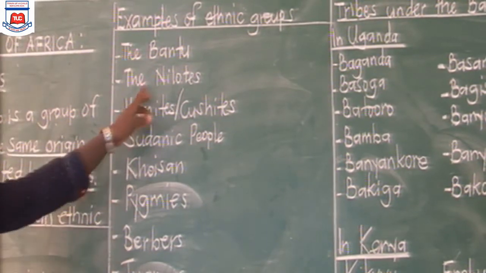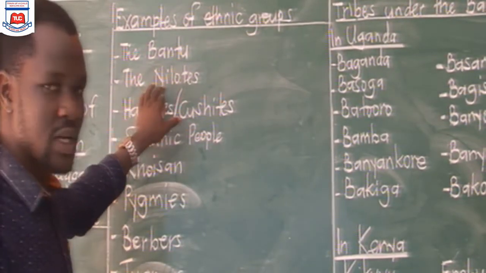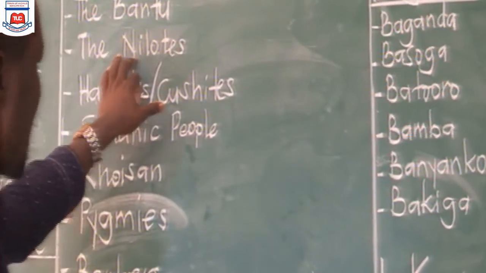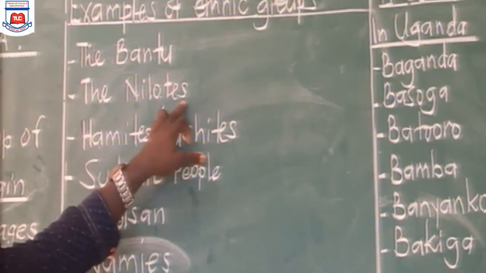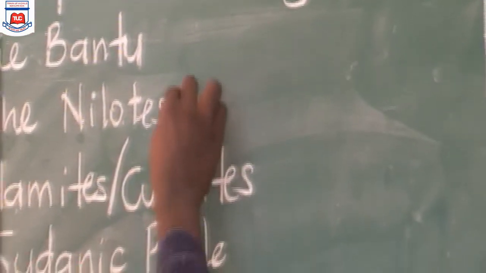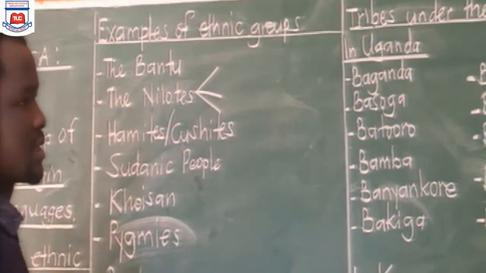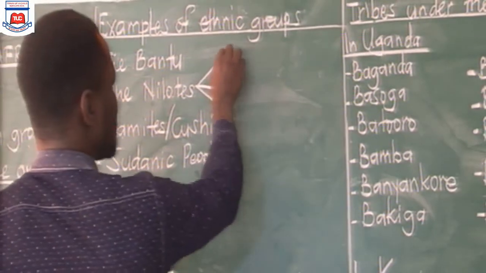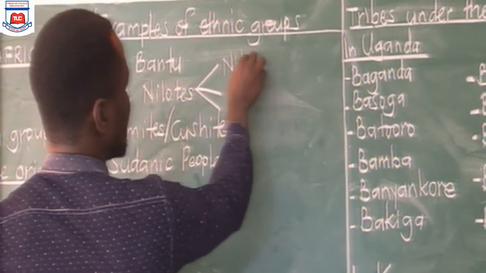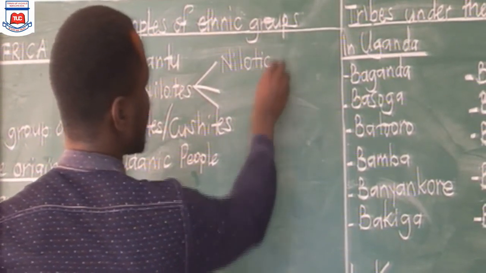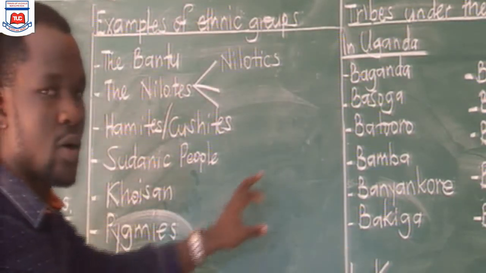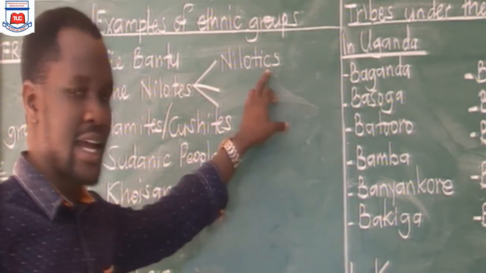Time will come when we are understanding these ethnic groups one by one in depth. And when we come to talk about the Nilotes, we shall find that under the Nilotes, we have sub-ethnic groups in it. This is where we are going to have the ethnic group that we call the River Lake Nilotes.